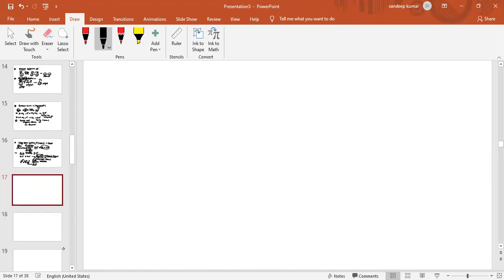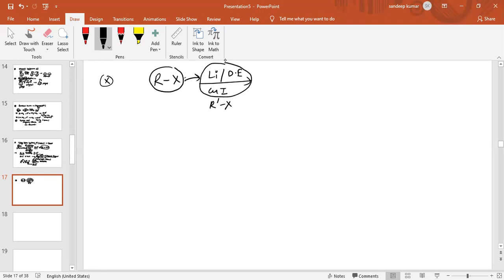Now I'm explaining the reaction directly. When we use RX with lithium in presence of dry ether, then copper iodide, and then R'X, these reagents, lithium and copper iodide along with RX, form Gilman's reagent.